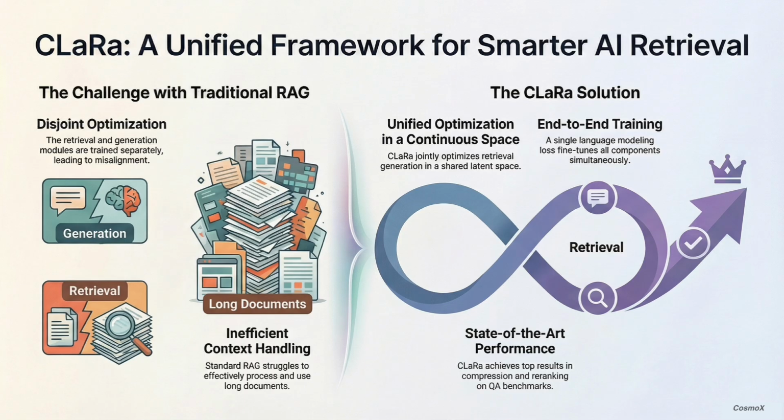The paper talks about continuous latent reasoning. What does it even mean for a model to go from searching text to operating in a shared continuous space? Well, the huge shift is moving away from just searching for keywords or text chunks. Instead, it operates in the world of embeddings, these dense mathematical vectors that actually capture the meaning of the text. Right.